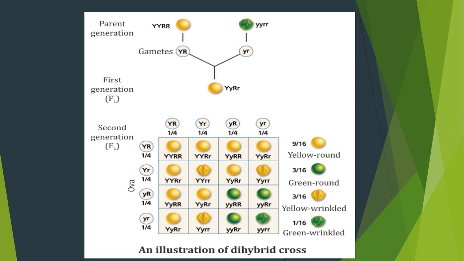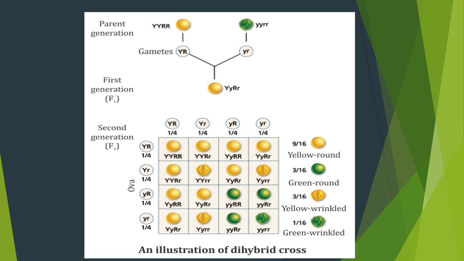Both are in homozygous condition. So during the formation of gametes, in the yellow color we have two alleles, capital Y, capital Y. Of these, only one allele is going to be transferred during gamete formation. In the R, which denotes homozygous dominant round seed, of the two alleles, capital R, only one allele is going to be transferred from the parent to the gamete. That's why we have taken capital Y, capital R, and small y, small r. Children, have you cleared about this step?